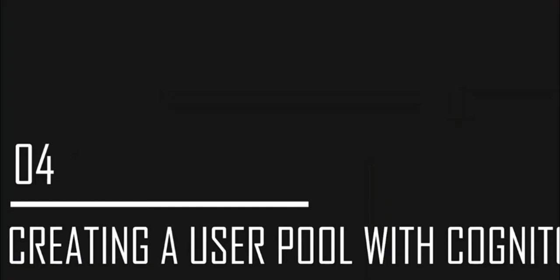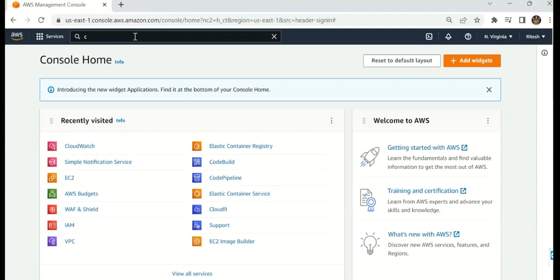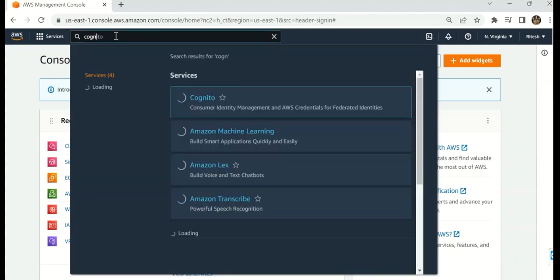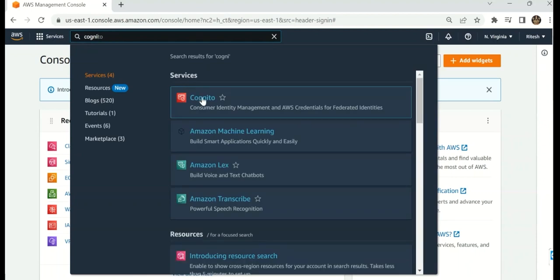Now we have to create a user pool with Cognito, and see how it is used to sign in. I will show you my AWS console, where we will create a Cognito user pool in the AWS Cognito window. This is my console, which I will work on, and we will work on Cognito. Now I will search for Cognito in my search window.